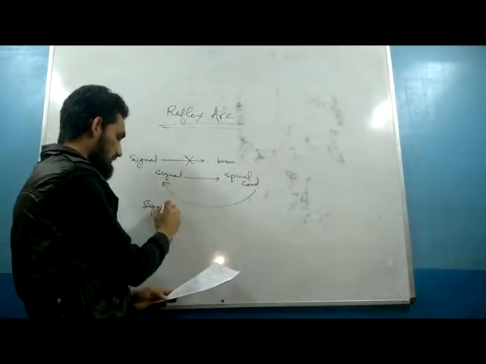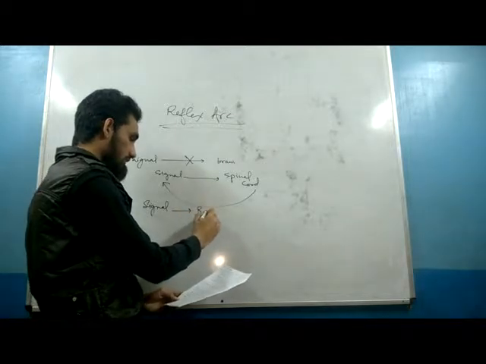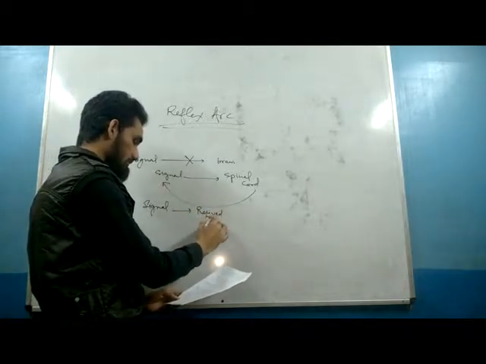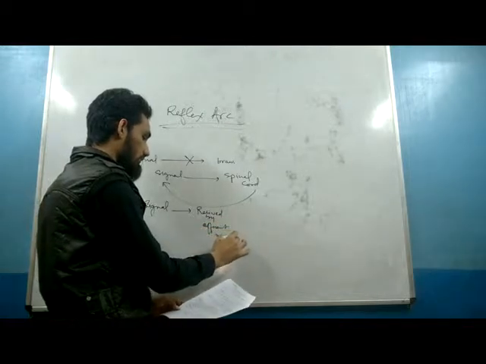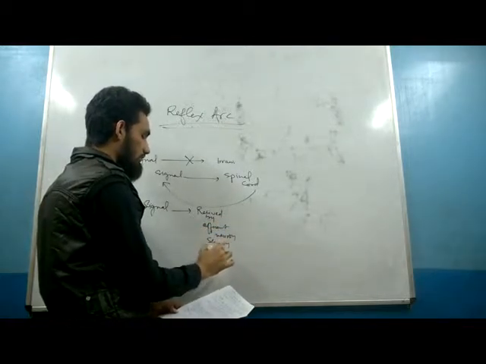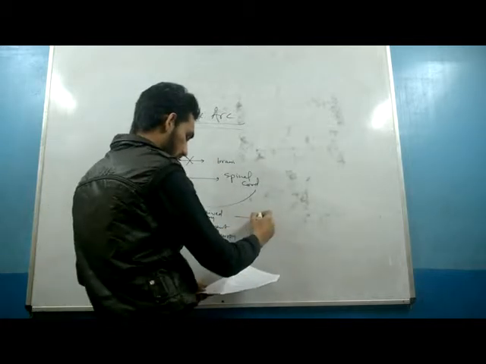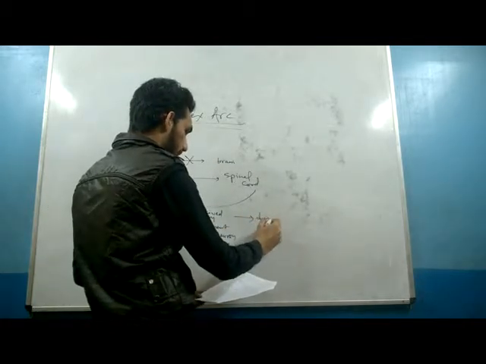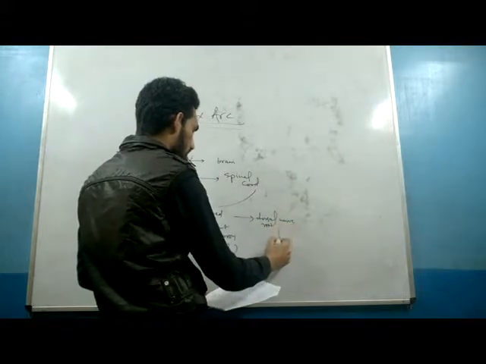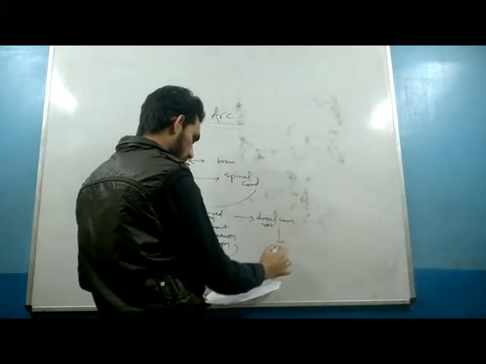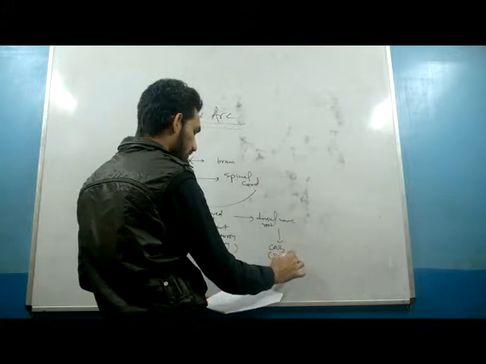In this pathway, the signal is received by the afferent neuron or the sensory neuron. Then it goes to the dorsal nerve root. Then it comes to the CNS, mainly the spinal cord.